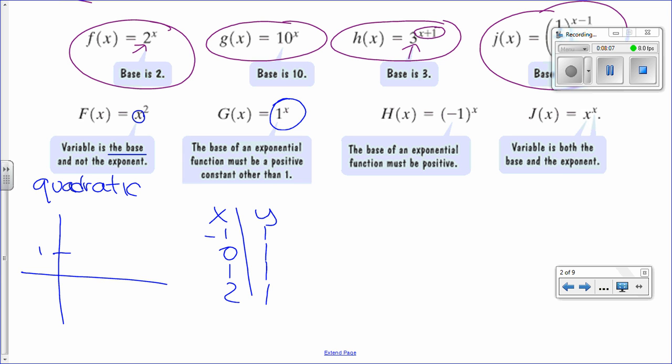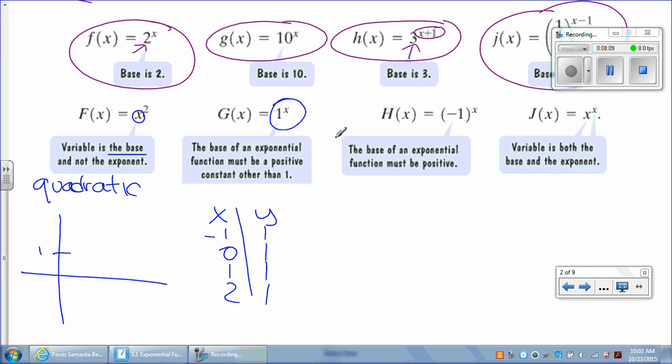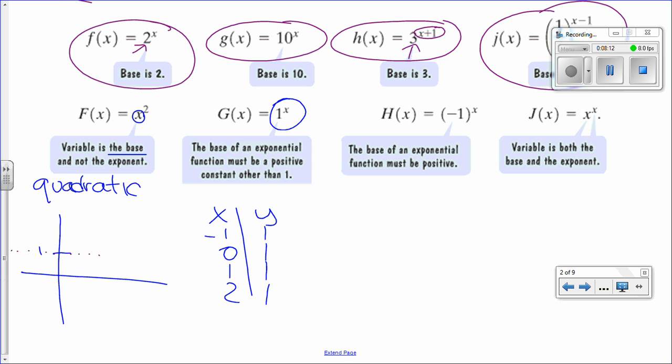So if we were to graph that one, here's 1. Our graph will just look like this, a whole bunch of points for all those x values. If we keep getting more x values, we create more points, and you'll know that lines are formed out of points, right? So what type of function will that be? Constant function. So that's why the base cannot equal 1.